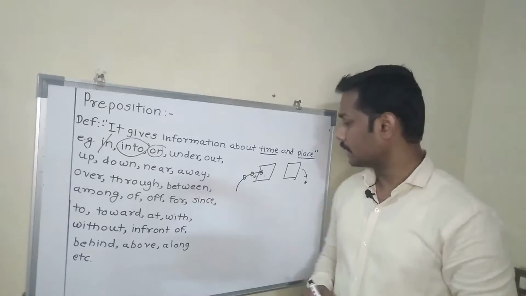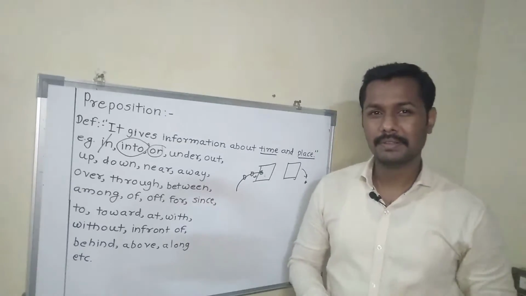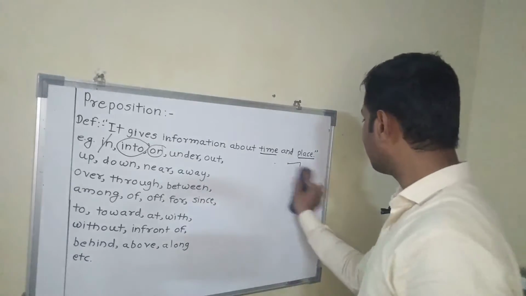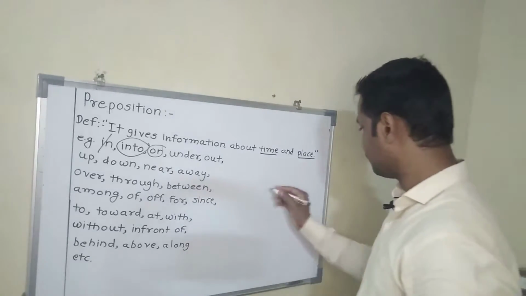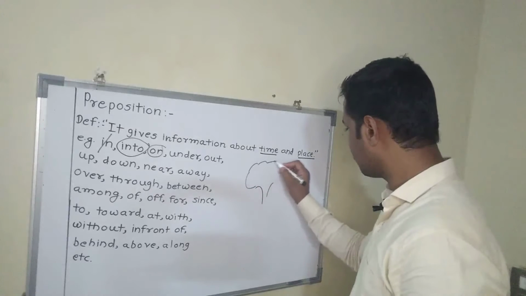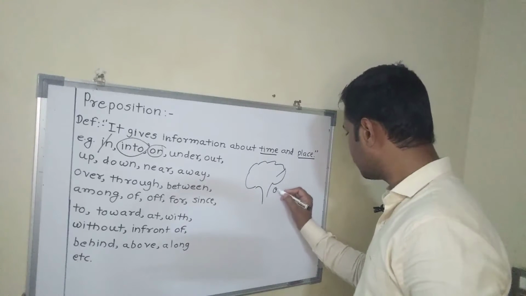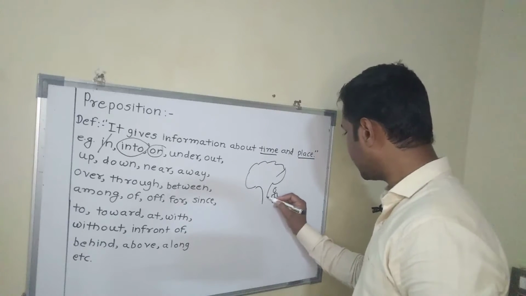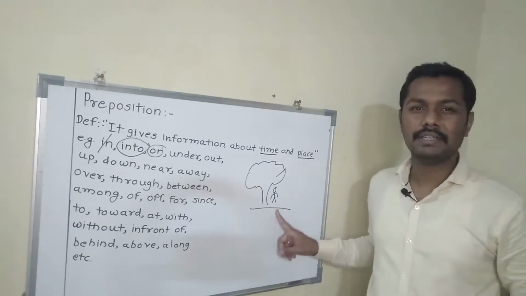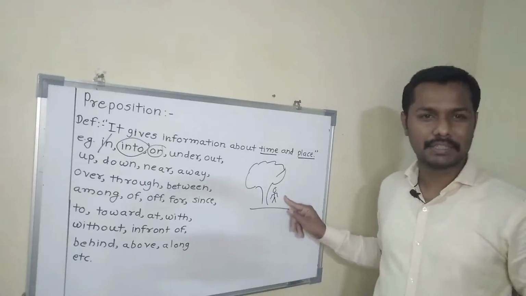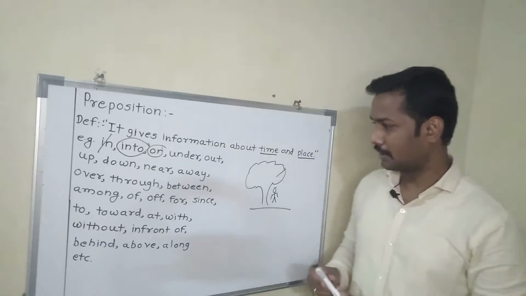Now the next one is under. How will you use under? Under will be used in a different way. Here I can show you with an example. A man is standing under a tree. A man is standing under a tree. So here this one is under.